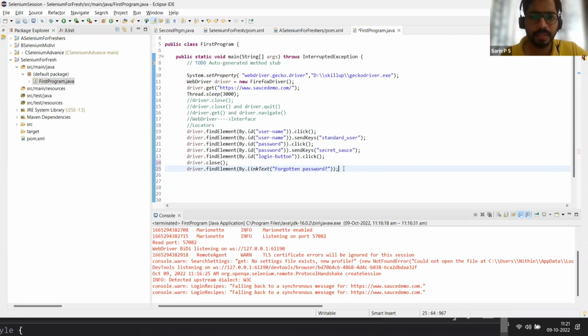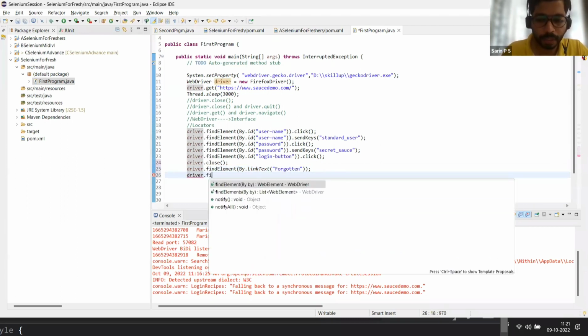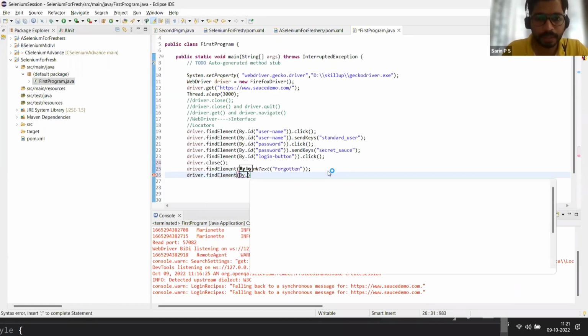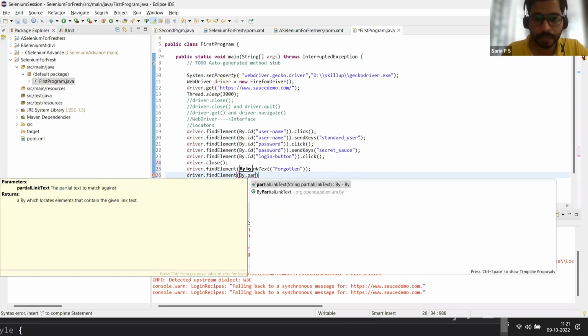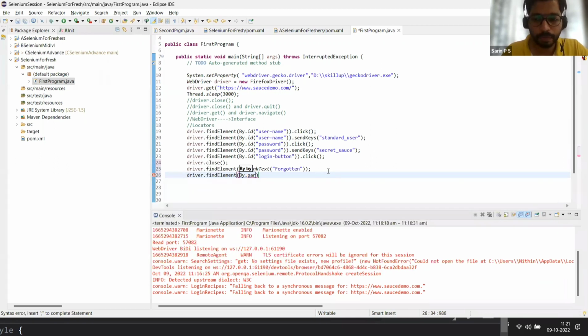What is partial link text? Same thing. Partial link text means you need not give the complete text, forgot password. You can just give forgot, and it will take the link text which contains that word. Like driver dot find element by partial link text, I can just give forgot there and it will work. Rather than giving the complete text, I can give the partial text.